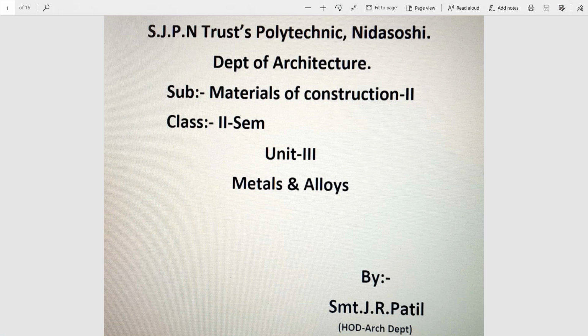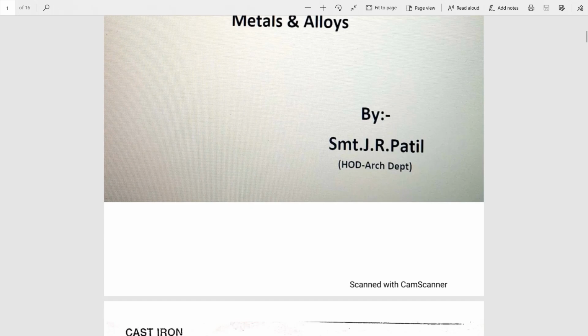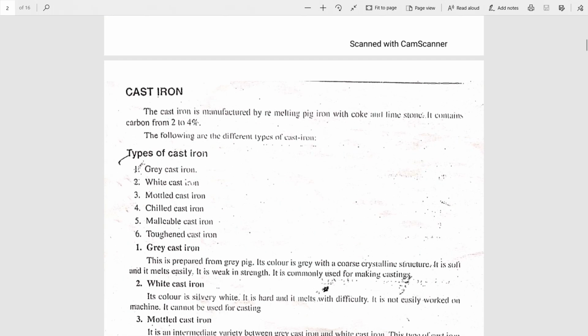So, in the ferrous metals, we are going to discuss cast iron, wrought iron, mild steel, their properties and uses. In the non-ferrous metals, we will discuss the properties and uses of copper, aluminium, zinc and tin. And in alloy, we'll see the alloys of aluminium, copper and steel. So, let us start with the cast iron.